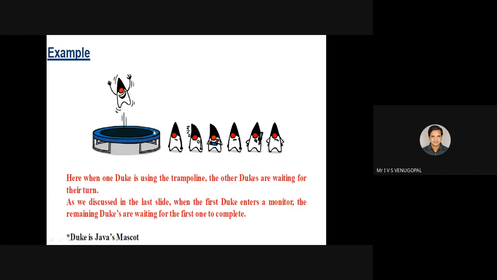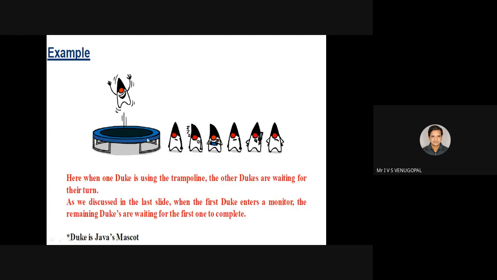Whenever any resource wants to access that shared resource, it needs to acquire a lock or a monitor. So when the first Duke enters the monitor or enters the shared resource, remaining players or remaining Dukes will wait. How long will they wait? Until the first Duke finishes his playing, then he hands over the lock or monitor or object to the next thread waiting in the queue. So this is the concept where synchronization is used.